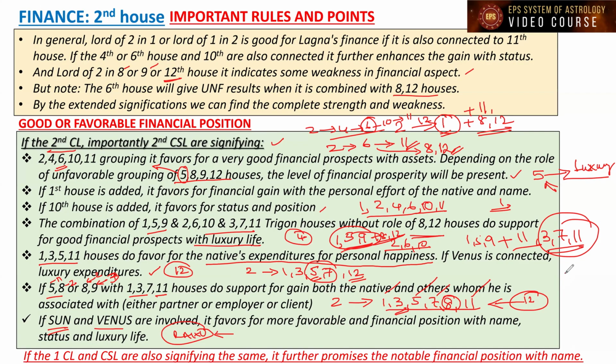It means not only the second lord or second cuspal sub lord, but if the first cuspal lord and first cuspal sub lord are also signifying such favorable significations on the financial position, it is going to further increase the status. It means the Lagna is destined to have such a financial position, and the second house financial position itself is supportive of such good financial prospects, so it will further add. Understand? So that way, if the second house and also the Lagna both have such significations, it is going to be more favorable. I think you're able to understand.